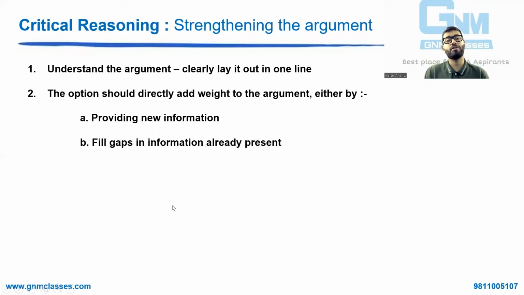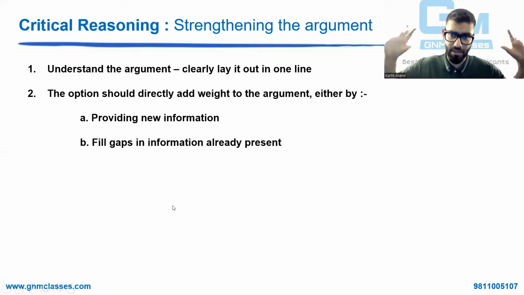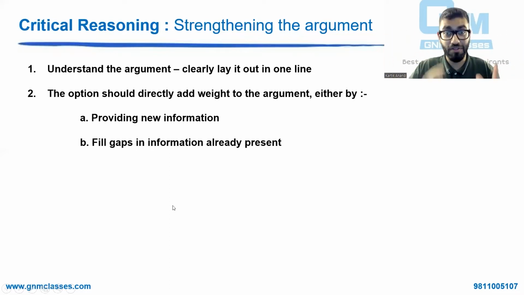Or fill gaps in information already present. What is the information that I give? That summers are getting warmer every year. Now, there could be a variety of reasons जिसकी वजह से summers are getting warmer. Is it the industry releasing a lot of heat? Is it human consumption, human activities की वजह से हो रहा है? Of course, human activities की वजह से हो रहा है, right? And that is what global warming is. But it could also be that, maybe in some hypothetical world, the Earth is getting closer to the sun. And then it's not because of human activities. It's not global warming. It's like all the solar system is collapsing towards the sun, which is, by the way, the theory that a lot of scientists put up, right? That the entire Milky Way will then collapse into the sun. Who knows? So that's a gap in the information already present, right?